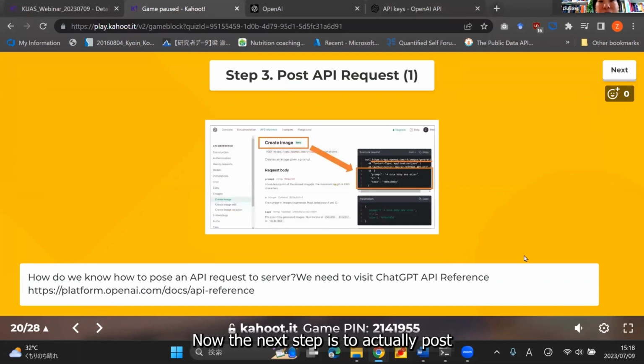Now the next step is to actually post the API request. We have the header, and now we need to make the request to the server, right? So how to make a request? Again, you need to check the reference. As developers, we always check the documentation or references. That's where we find all the information we need. It's like learning English, right? You need to know there are all those grammar rules. Where do you find the grammar rules? In your textbook, right? We don't invent them by ourselves. We refer to the references.